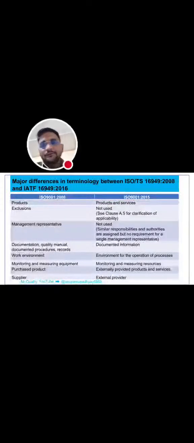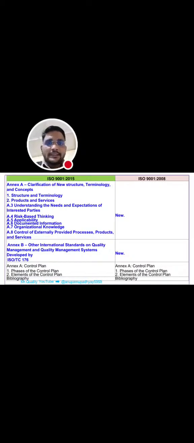Monitoring and measuring equipment is now replaced by monitoring and measuring resources. Purchased product is also replaced by externally provided products and services. Supplier is replaced by external provider. And these are some of the terminology added in ISO 9001:2015, that is Annex L.